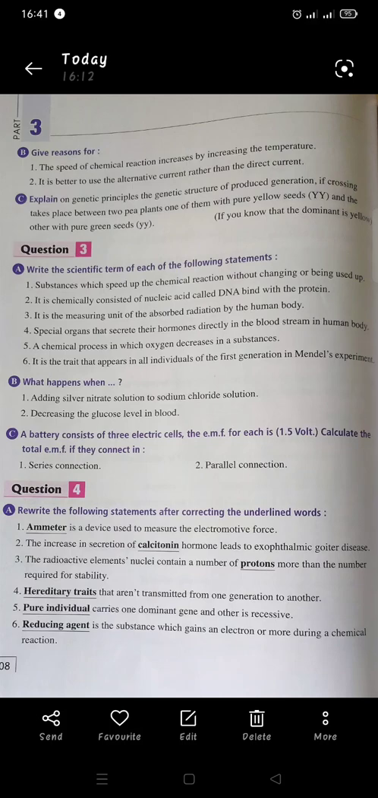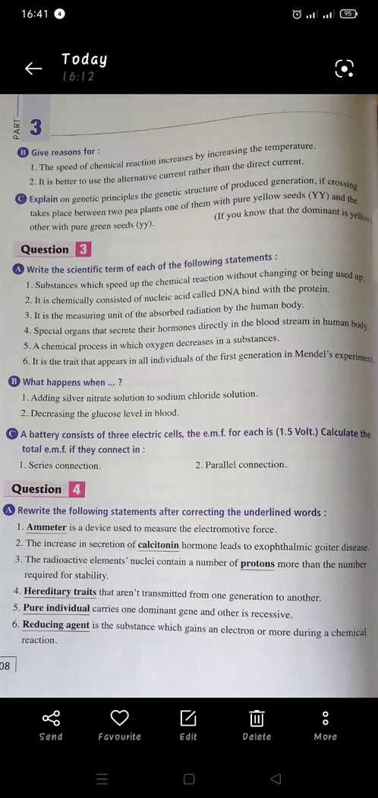2. It's chemically consisted of nucleic acid DNA binding with a protein. This will be the chromosome. 3. It's the measuring unit of the absorbed radiation by the human body. Yes, sievert. 4. Special organ that secretes the hormone directly in the bloodstream in the human body.